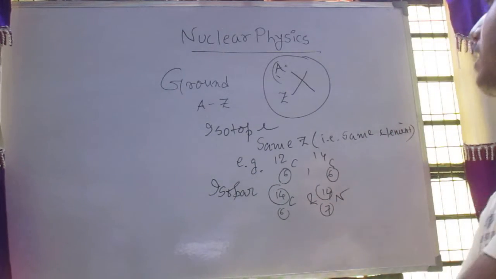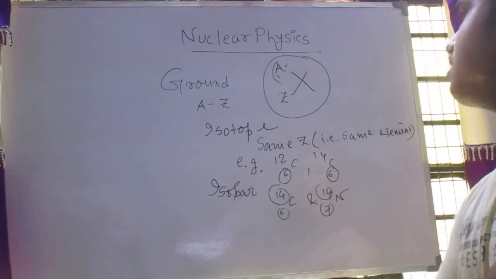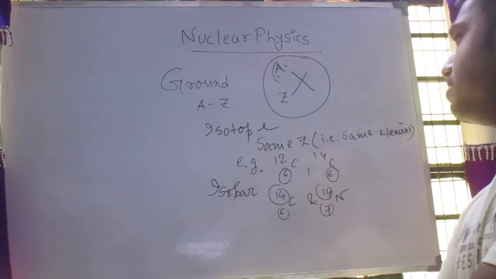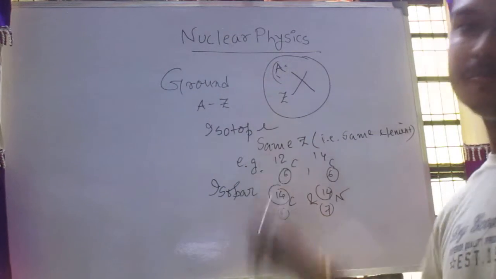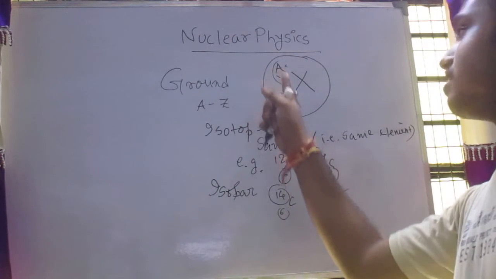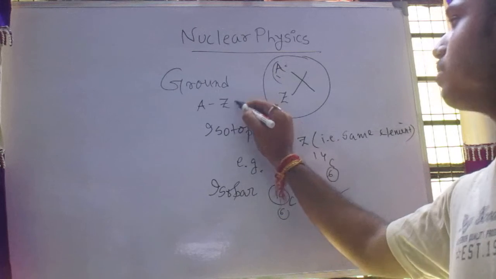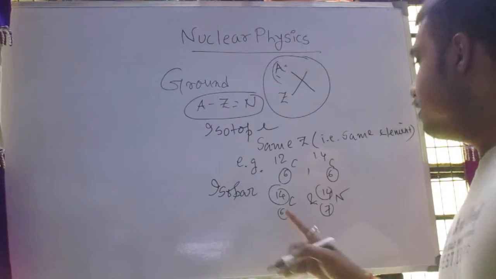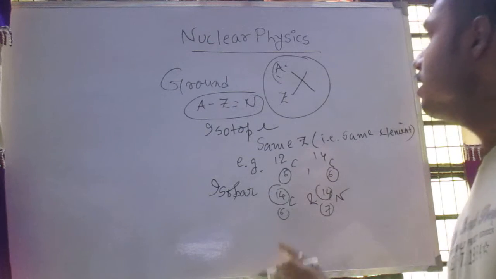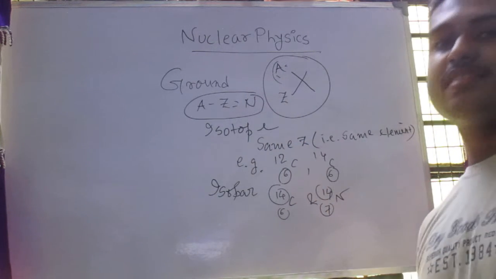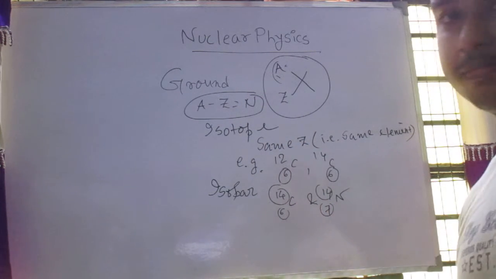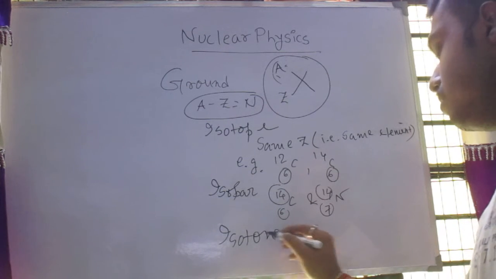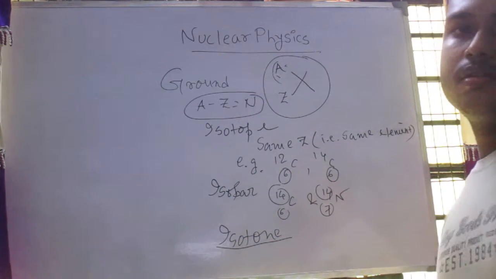Here the mass number is same but the atomic numbers are different, so these form a pair of isobars. Now what is isotone? Isotone is very interesting. Here the difference between the mass number and atomic number is same. The difference between mass number and atomic number is called the neutron number. So the pair of atoms in which the number of neutrons are same is called isotone.